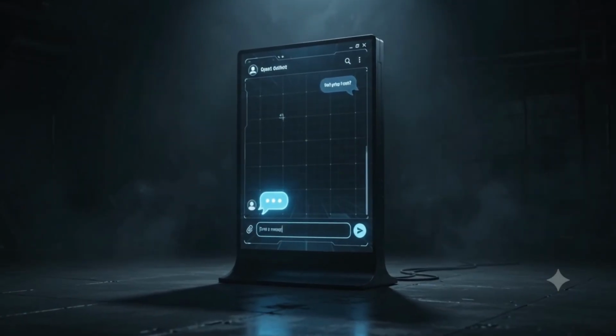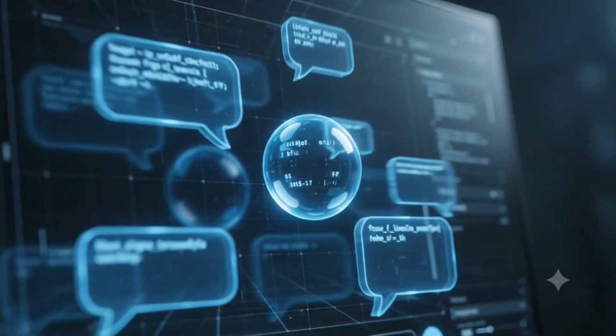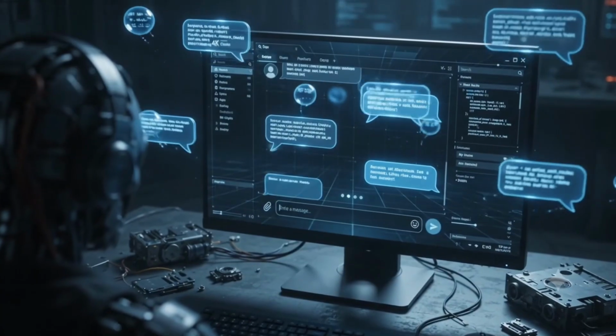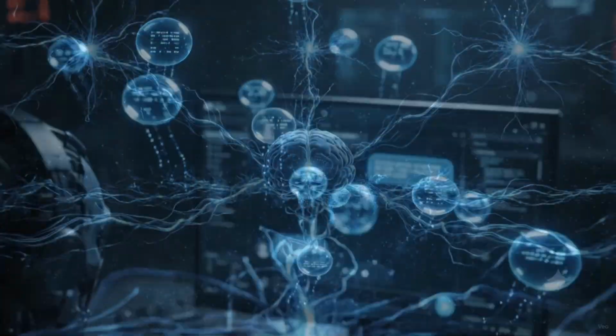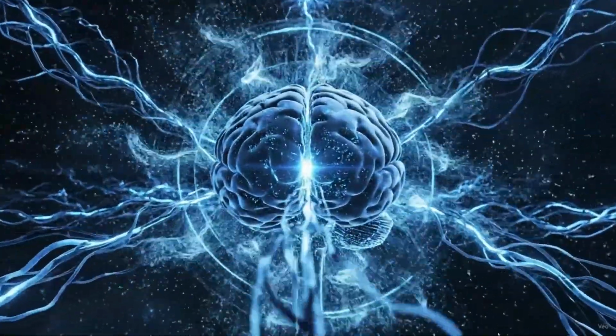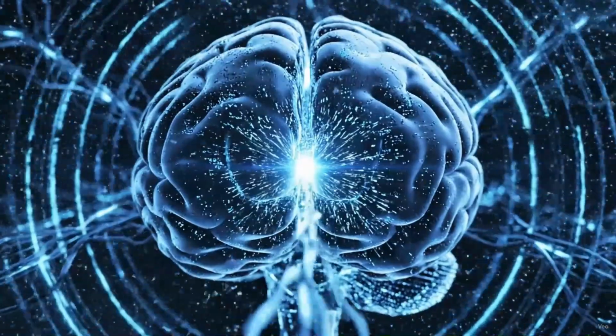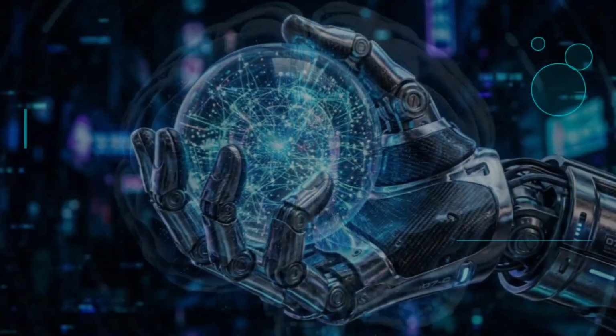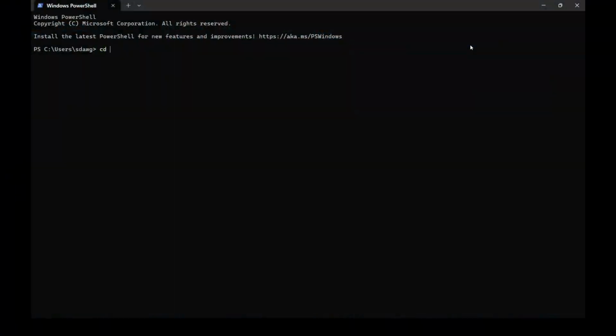Most AI tools today are still glorified chatbots. You ask them something, they answer. That is it. But a new class of AI models is quietly emerging. Models designed not just to talk, but to act. To reason through complex problems. To use tools, call APIs, write and run code, and complete multi-step tasks on their own.